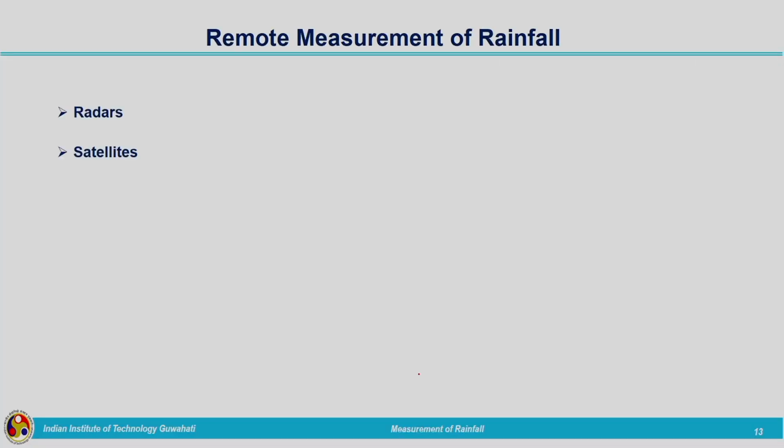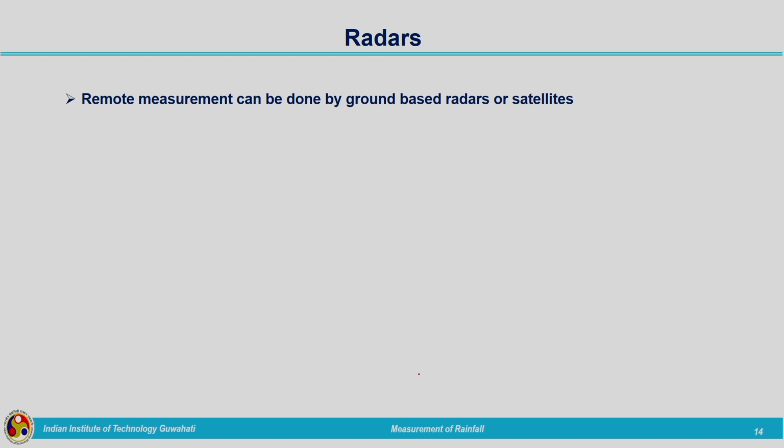Now, let us see what is meant by this remote measurement of rainfall. Remote measurement of rainfall can be done either through radars or through satellites. There are two techniques which we are following: radar rainfall data is available to us, and satellite rainfall data is also available to us. Let us see one by one. First one is radars. Remote measurement can be done by ground based radars or satellites. So, first one is the radar.